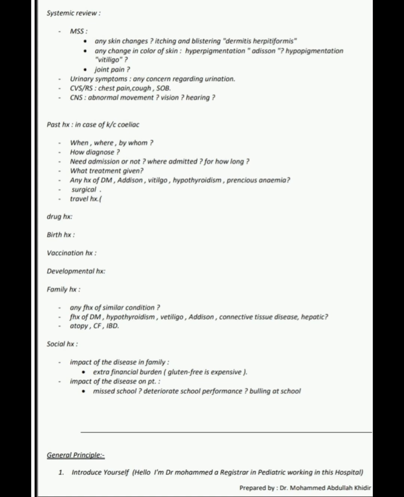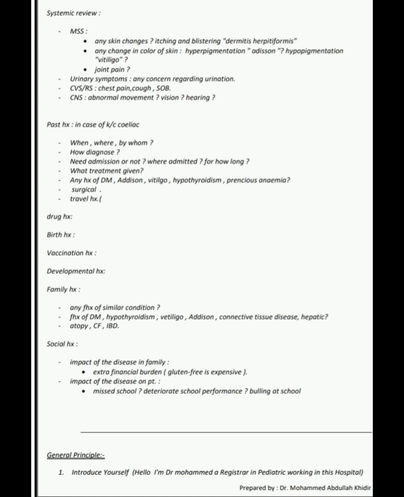Now the past history in a known case of celiac disease: when, where, by whom, how diagnosed, need for admission or not, where admitted, for how long, what treatment given, any history of diabetes mellitus, Addison disease, vitiligo, hypothyroidism, pernicious anemia, any surgery or travel history. Then we will ask drug history, birth history, vaccination history, and developmental history accordingly. Family history: any family history of similar conditions, diabetes mellitus, hypothyroidism, vitiligo, Addison disease, connective tissue disease and hepatic disease, atopy, cystic fibrosis and inflammatory bowel disease.